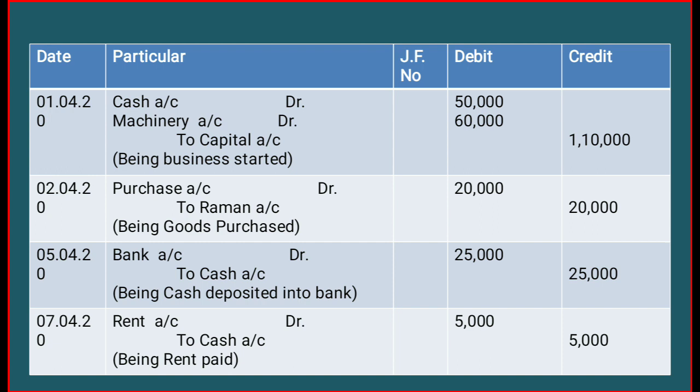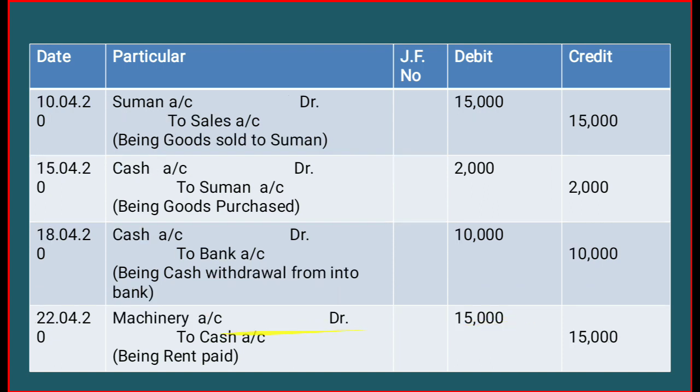It means if in the journal entry cash is debited, we have to record that transaction in the debit side. If cash is credited, then we have to record it in the credit side. So you have to note down all the journal entries.